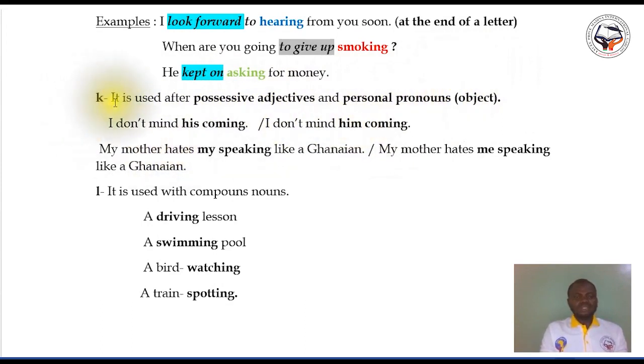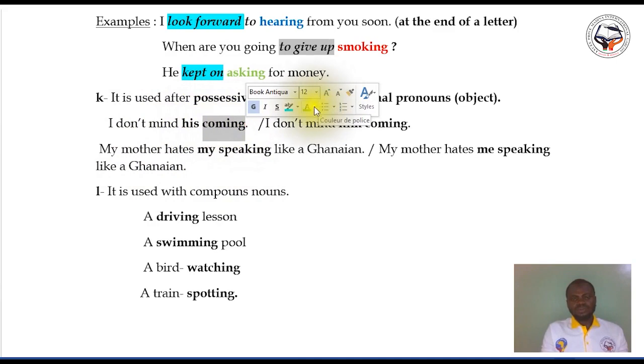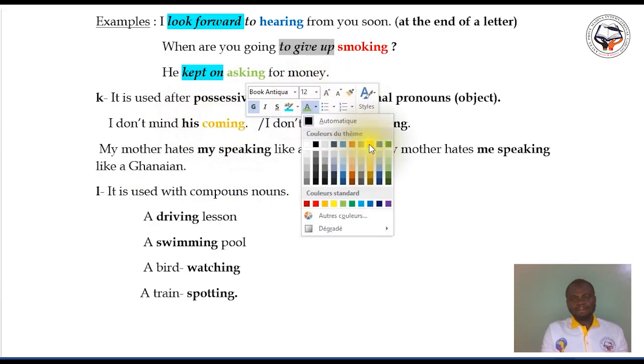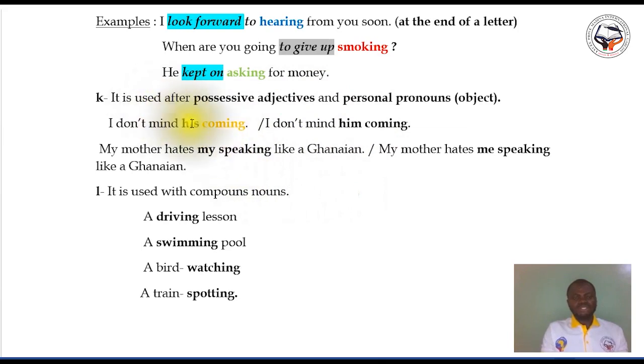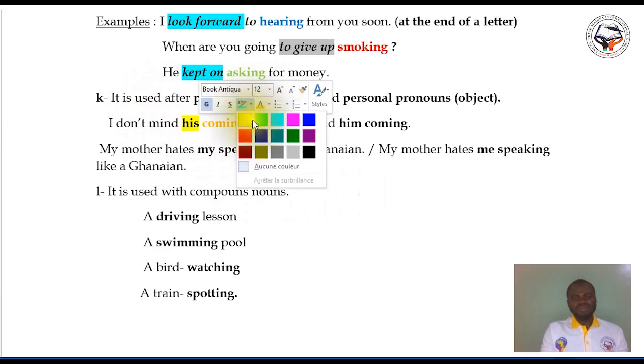Example: I don't mind his coming. His is a possessive adjective. Normally after "his", you must bring the gerund. Coming is the gerund, and his is the possessive adjective.